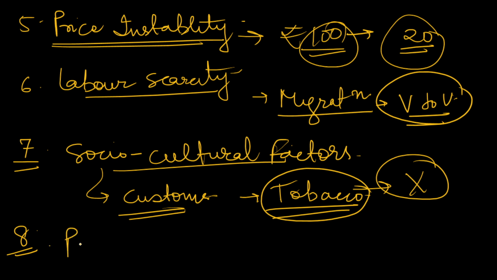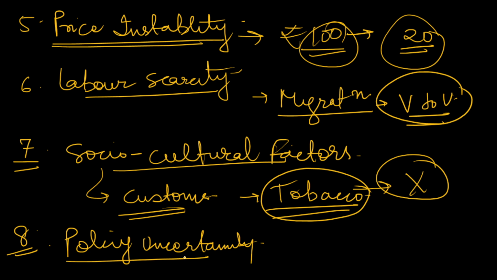There is also policy uncertainty. For example, uncertainties in government procurement, uncertainty in MSP, subsidy policy. All these things are uncertain. Many times they are politically motivated, so all these things affect farmers. Suppose you are planning for something the government has promised, but the government has changed due to elections, and you are not getting those things. The availability of those things is not there now. So policy uncertainty is highly present, especially in Indian farms.